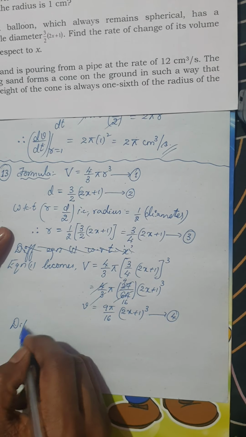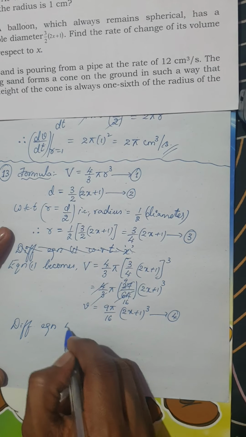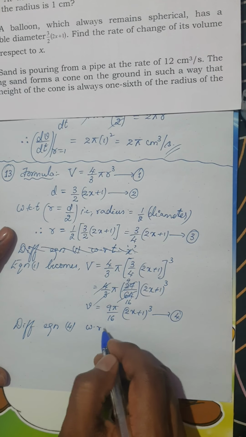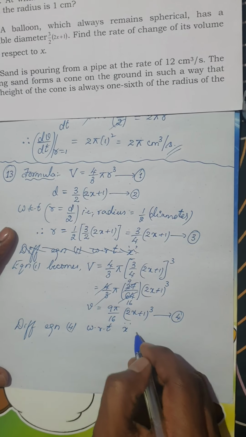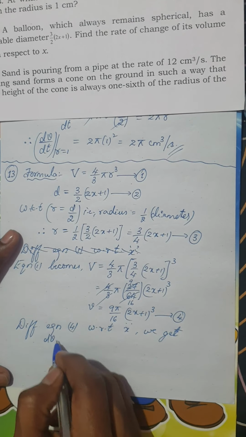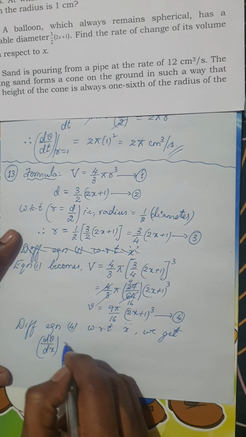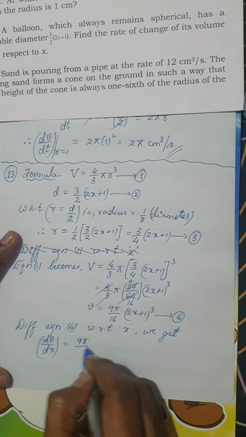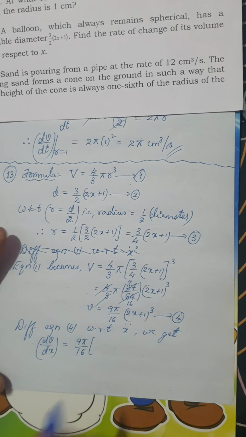Differentiating equation 4 with respect to x, remember not t, we get dv by dx is nothing but 9 pi by 16, which is a constant.